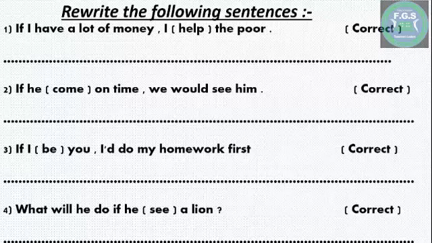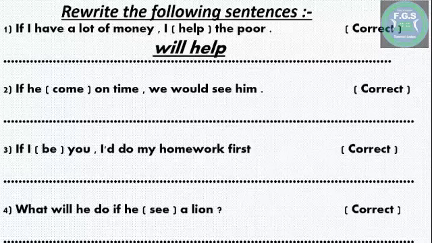If I have, here have is present simple, so the second sentence will be in future simple. So instead of help, we will answer will help. Because here we use the first conditional of if, which consists of two sentences. The first one in present simple and the second one in future simple.